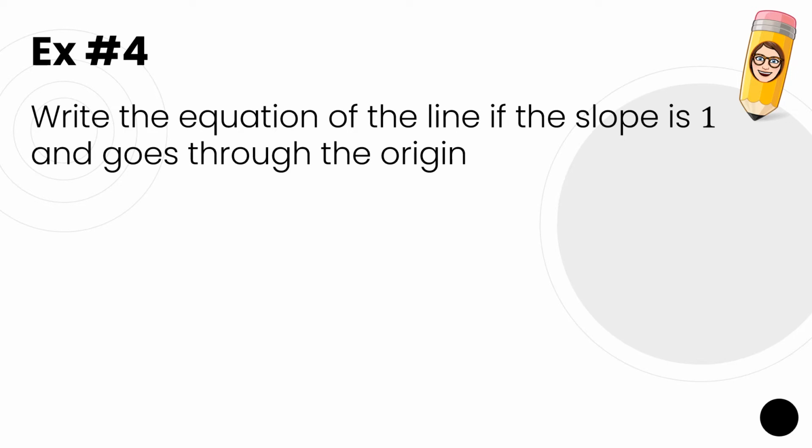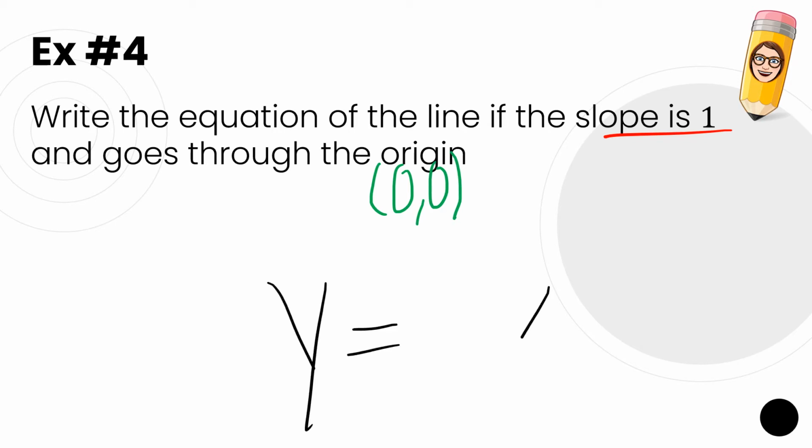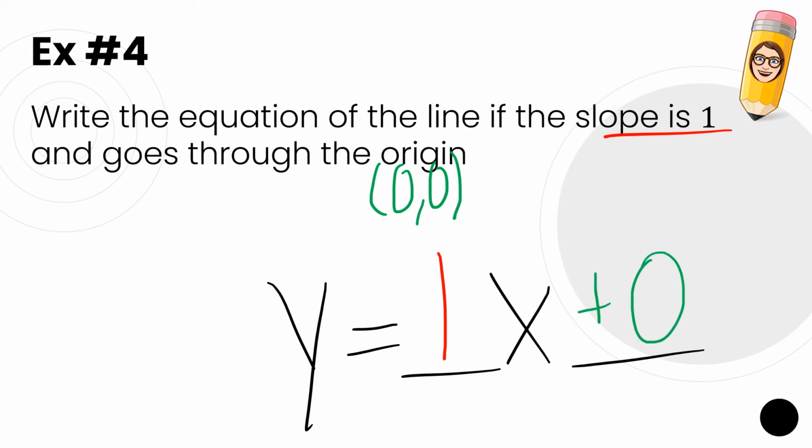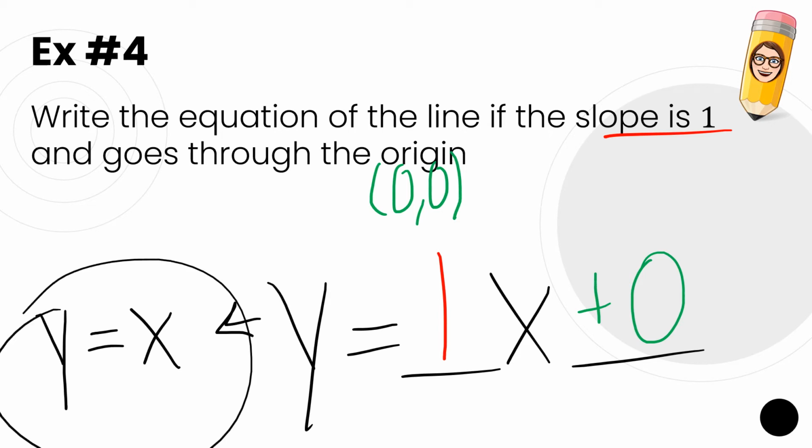Let's write an equation of a line that has a slope that is 1 and it goes through the origin. What does that mean? The origin is 0, 0. So let's write our equation. Y equals something x plus or minus something. My slope is 1. And if my line goes through the origin, technically it's a +0, but do we need to write that? We don't. We could actually rewrite this. We could just say y equals x, right? We don't need the 1 in front, and we don't need the +0.